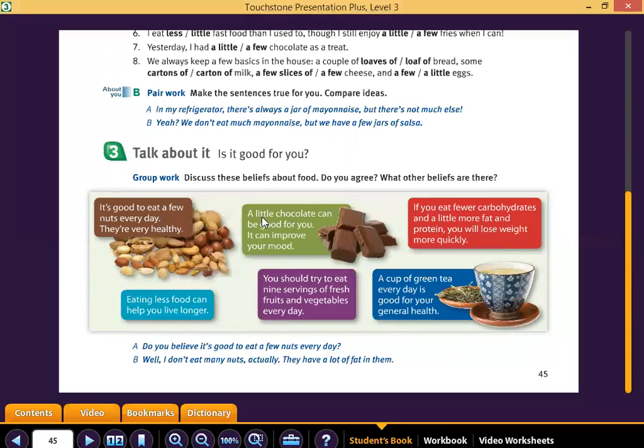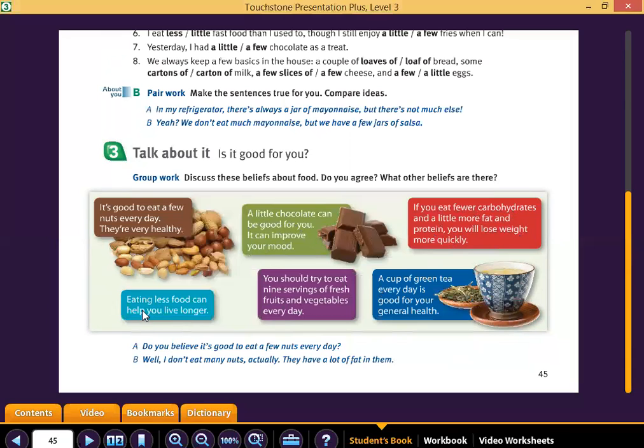Number 2, a little chocolate can be good for you. It can improve your mood. Do you agree or disagree? Number 3, if you eat fewer carbohydrates and a little more fat and protein, you will lose weight more quickly. Do you agree or disagree?